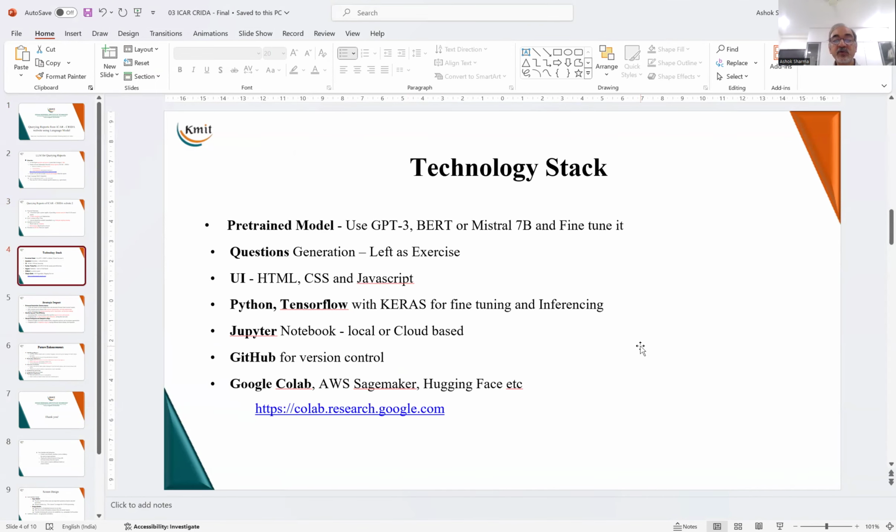Now, this is the usual technology stack which we are having. And we have GPT-3 or BERT. We have a front end. We have Python, TensorFlow with Keras. But most important is the question generation, how to do it. It can be done manually also, but you have to search and find tools which can make questions for which answers are there in the reports. So that is the technology stack. We will have to use Google Colab, AWS SageMaker, which is freely available at no cost.